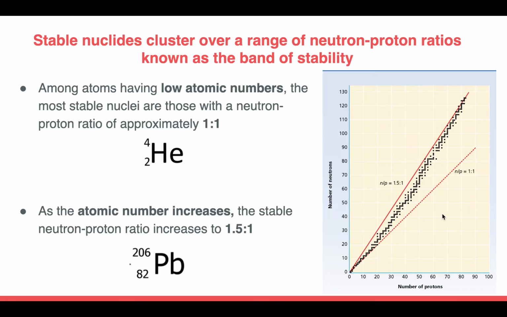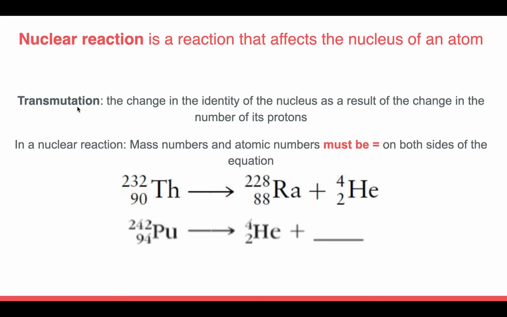Okay, now we have to explain that the atoms or the nuclides that lie outside of the band of stability are considered radioactive. This means that they are unstable and they're going to have to undergo transmutation in order to achieve stability. Transmutation is explained as the change in the identity of the nucleus as a result of the change in the number of its protons.